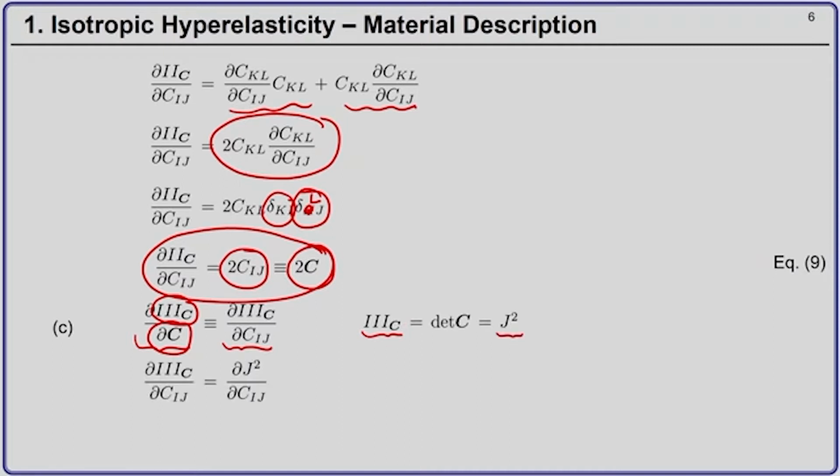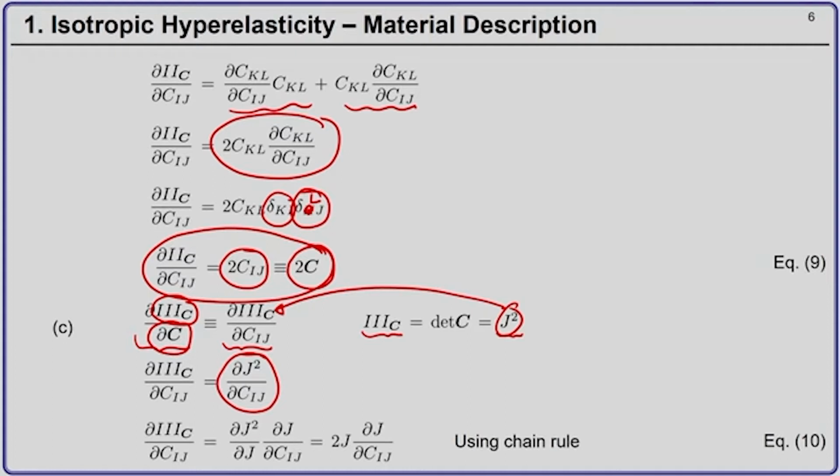So we substitute it here, and we get del J square by del C_ij. I can apply the chain rule here: del J square by del J into del J by del C_ij. Del J square by del J is nothing but 2J, and then you have the second term.